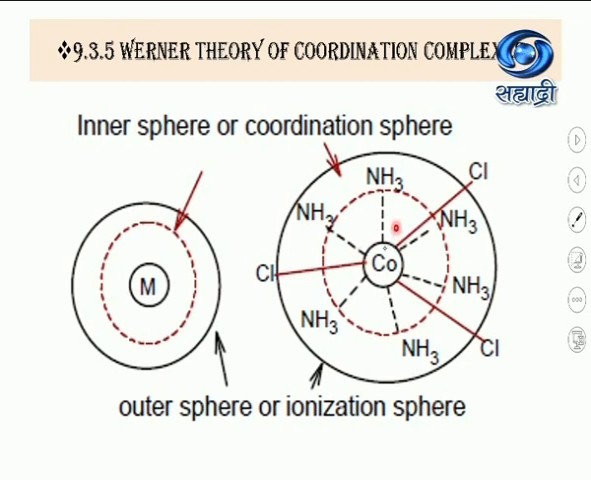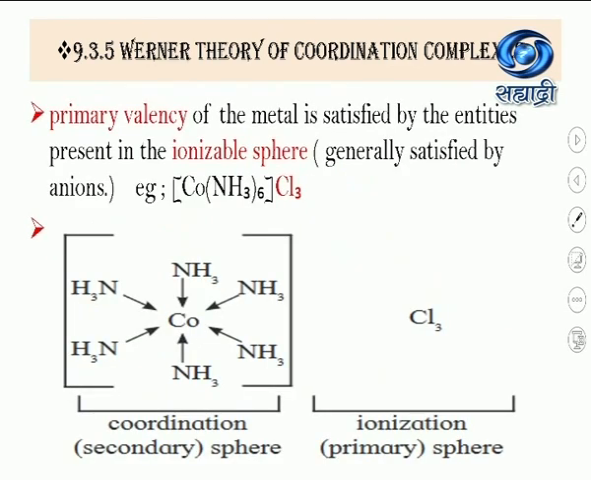When we have the central metal and the ligands which are directly attached to the central metal, they come in the coordination sphere. And the ionizable entities, here chloride ions, come under the outer sphere, or it is also called the ionization sphere. Now, primary valency of the metal is satisfied by the entities present in the ionizable sphere.